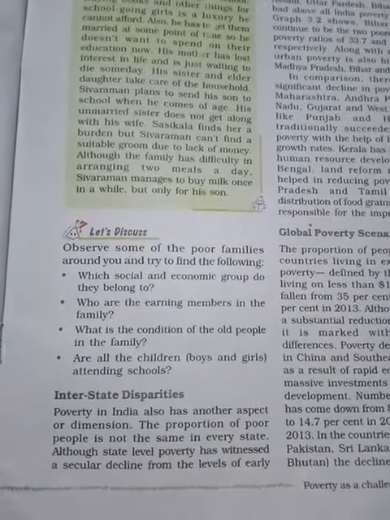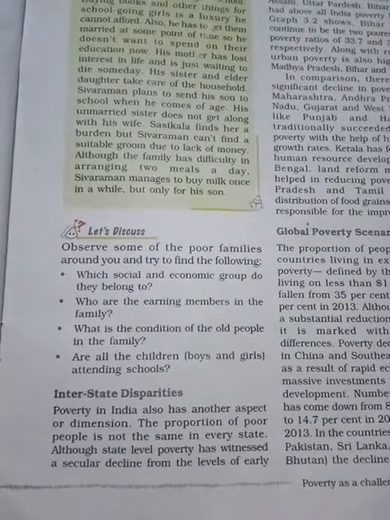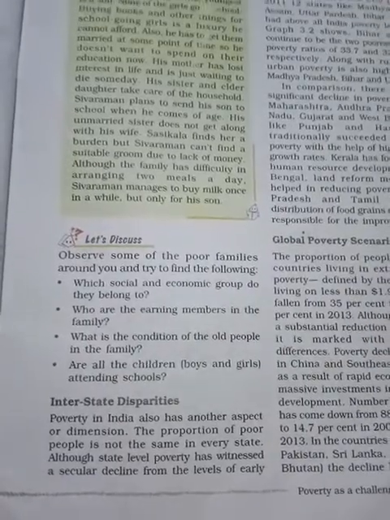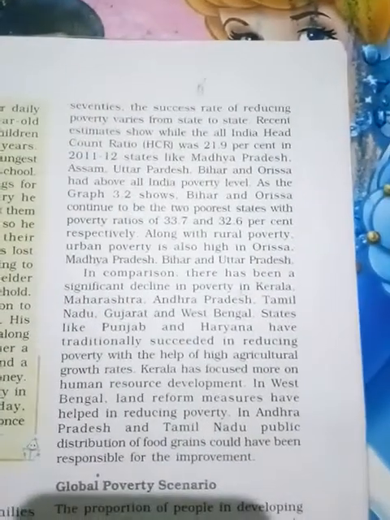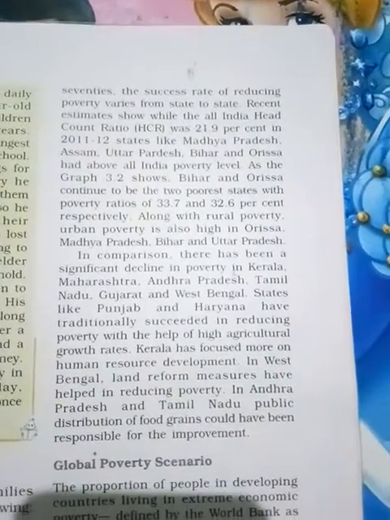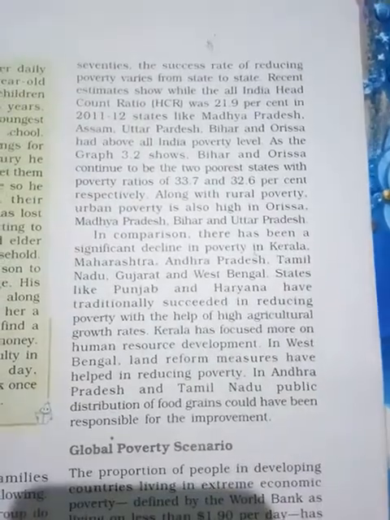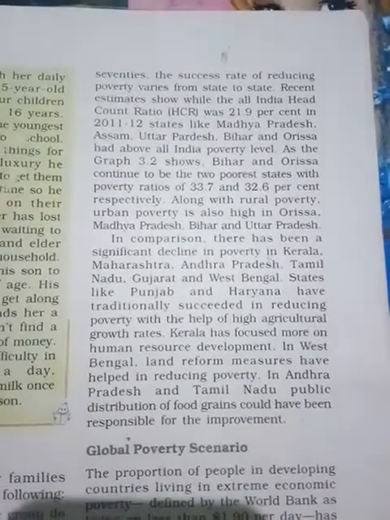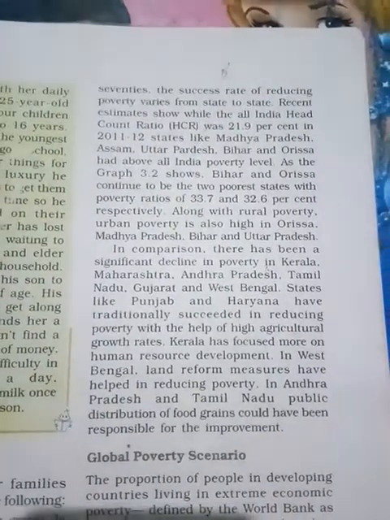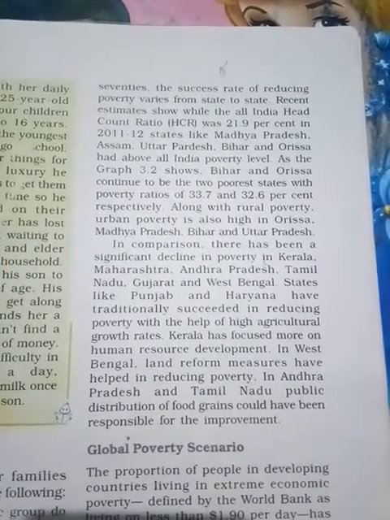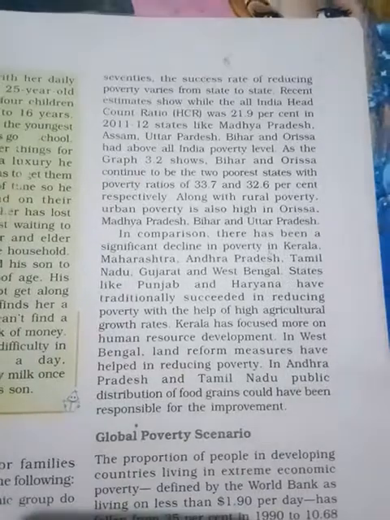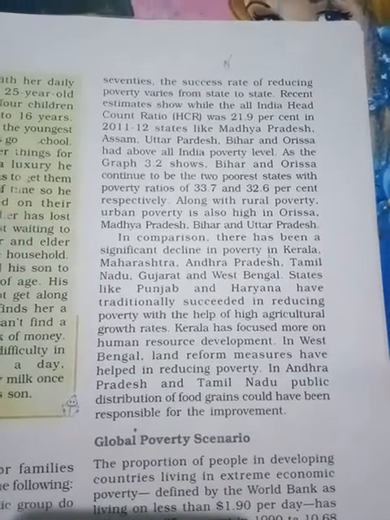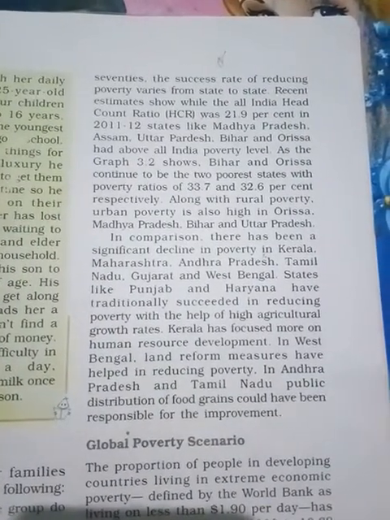Okay, although state level poverty has witnessed a secular decline from the level of the early 70s. Okay, look here, the poverty level is decreasing because it goes on decreasing. Why? Because the government is taking more initiatives and more programs to reduce poverty.